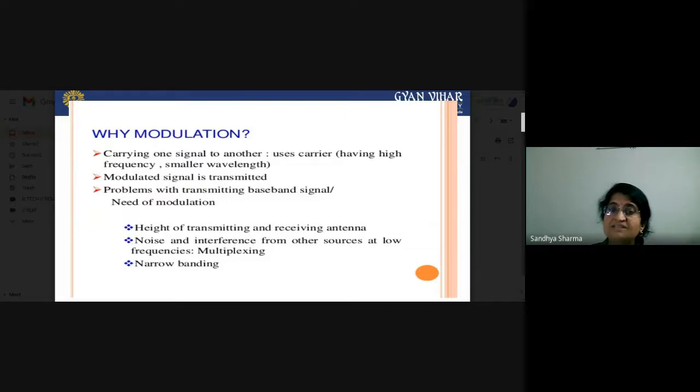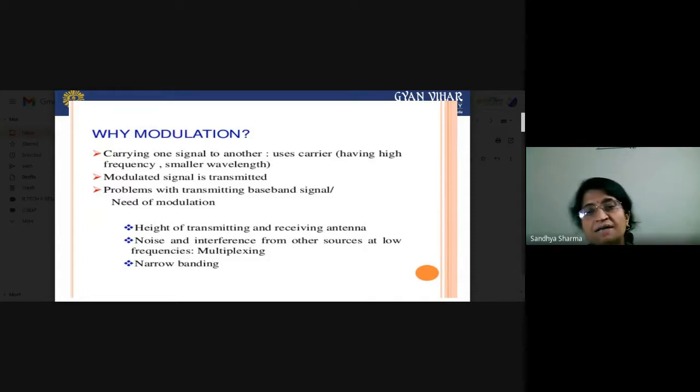Means you have to design a very long antenna, and that is impracticable. It is not practical to design such a long antenna. So this is also a trouble when you have not done the modulation, when you have not intermixed your signal with the high frequency carrier signal: the antenna length will be very high, it is a very tough task, and its handling is also difficult.